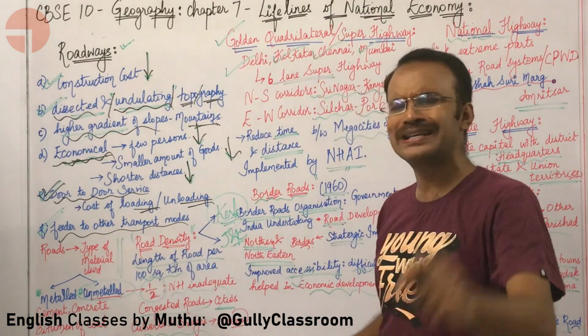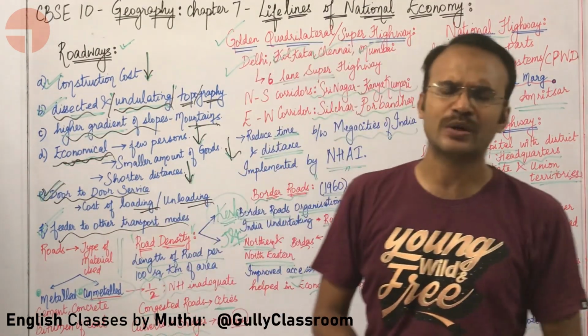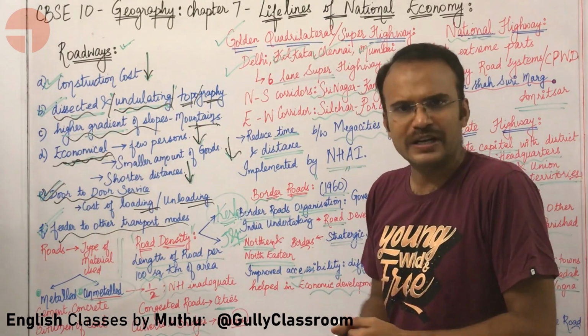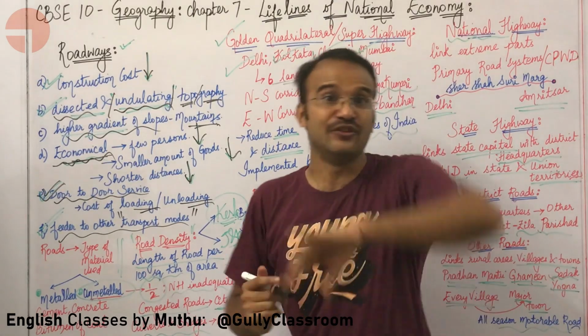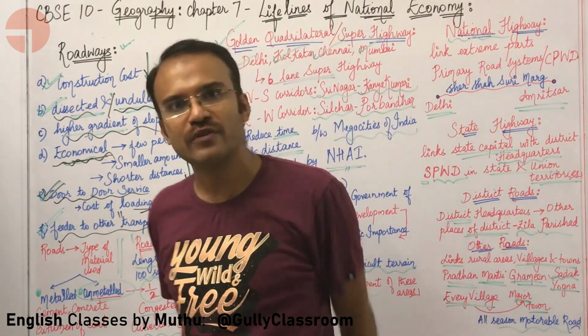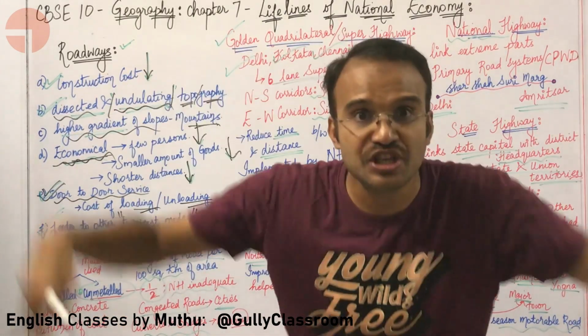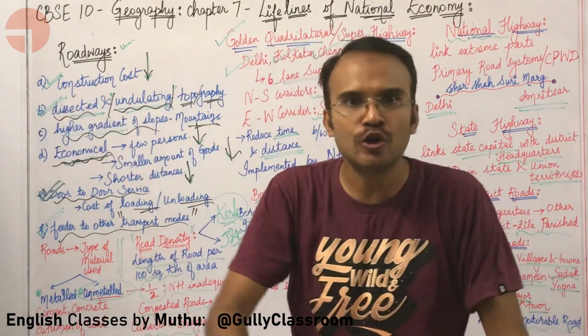Also, roadways act as a feeder network. What is a feeder network? A feeder network means a network that feeds other transport networks. Roadways are connecting different railway stations together, different seaports together, different aerodromes together.